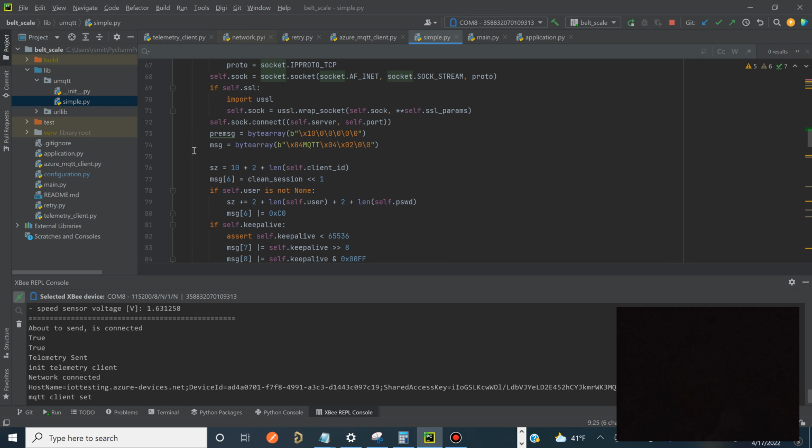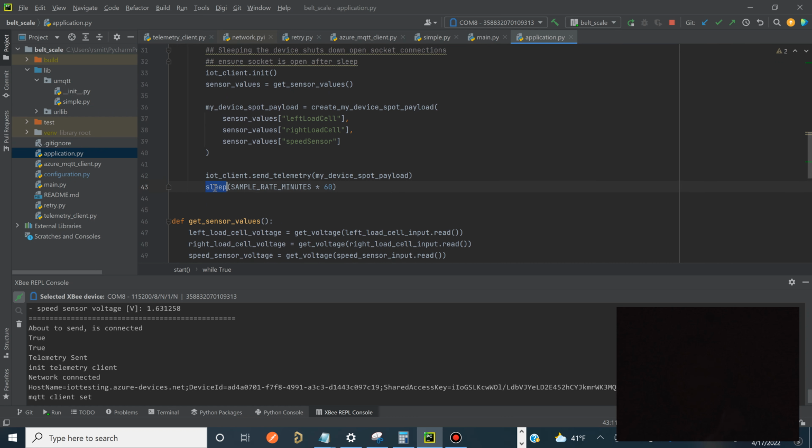We create this socket connection. And what was happening was, whenever you sleep a microcontroller like this, I was reading through the datasheet, it's going to close out all of the sockets. So we had this open socket and it got closed. The bug was that we would reconnect to the cellular network, and I had log statements everywhere asking: is it connected? Yes. Is it an active modem, not in airplane mode? Yes. But it would still blow up with a connection error.